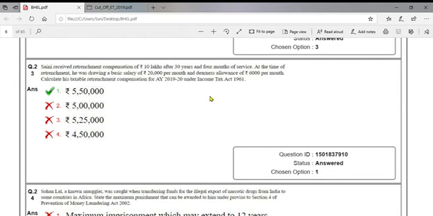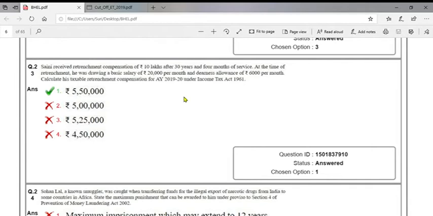Here the retrenchment compensation section is 10(10B). The formula is: actual retrenchment compensation received, statutory limit of 5 lakhs, and 15/26 into average 3 months of salary, last drawn salary, and every 6 months or more than 6 months is considered as a full year.